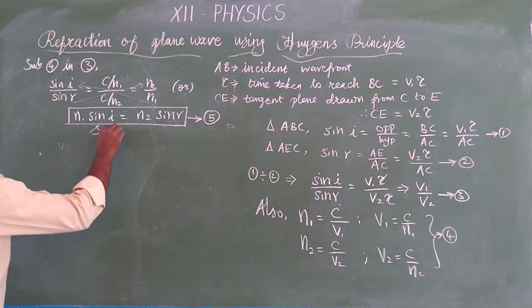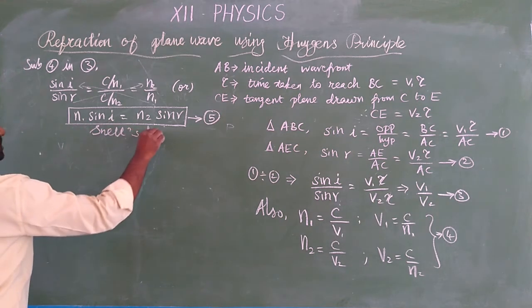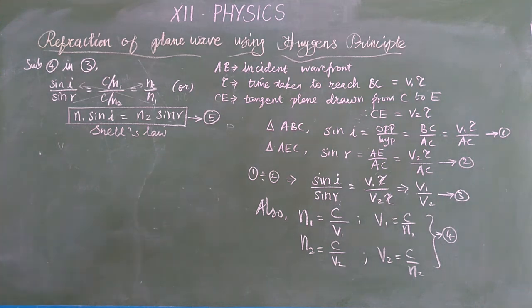So according to Snell's law, the ratio between the sine of the angle of incidence and the sine of the angle of refraction is the refractive index of the medium. Yes, this is Snell's law. Now we want to find the wavelength. So the wavelength in medium 1.